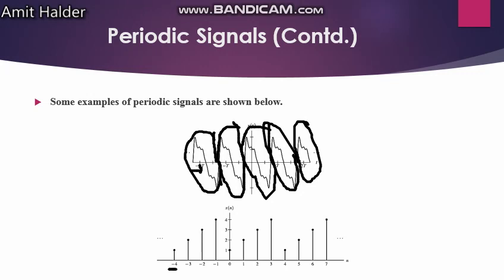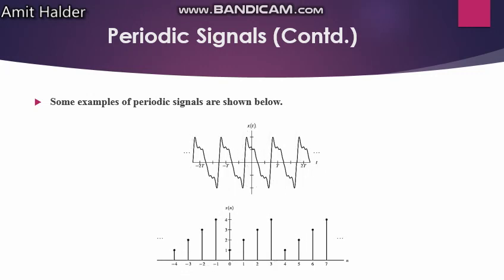Look here also, the same gradual variation in discrete time. Again you will get the same at the same time. Look at here, -4, -1, 1, 2, 3, 4. That means 4 samples, again 0 to 3, 4 samples, 4 to 7, 4 samples. The wave shapes are equal. This kind of thing is a periodic signal. I will show you another example.